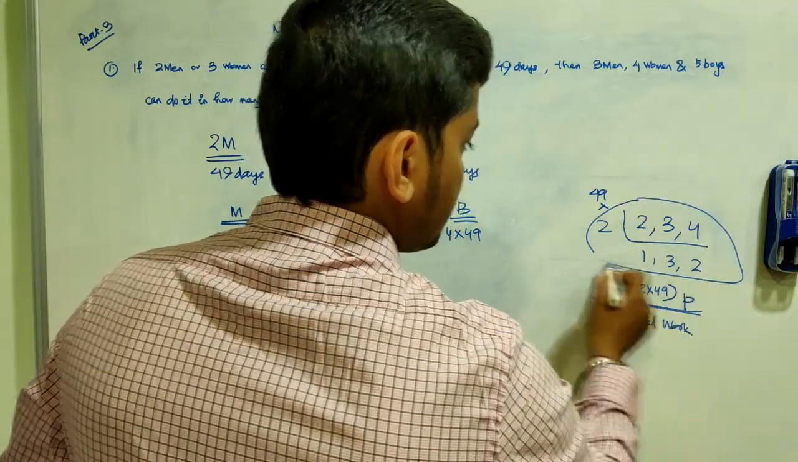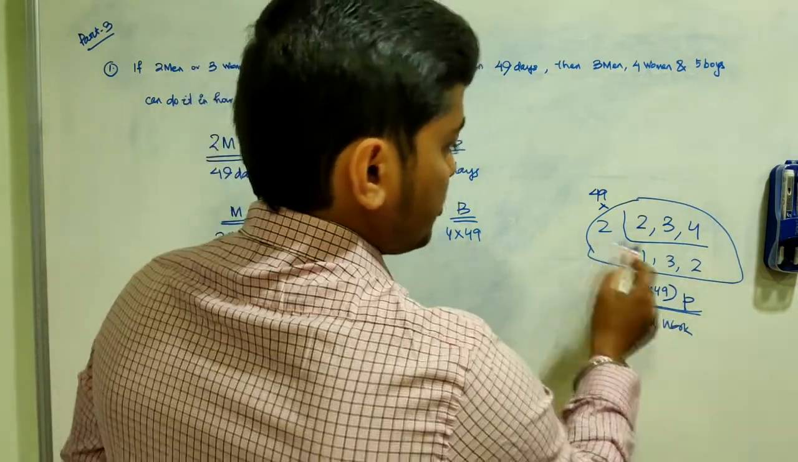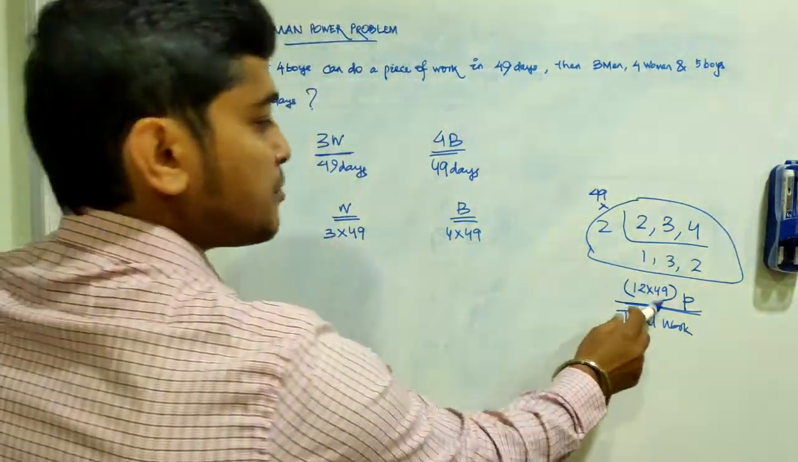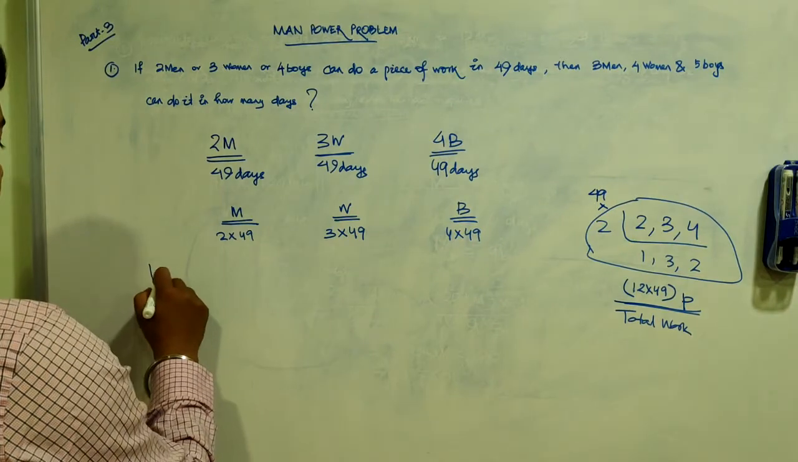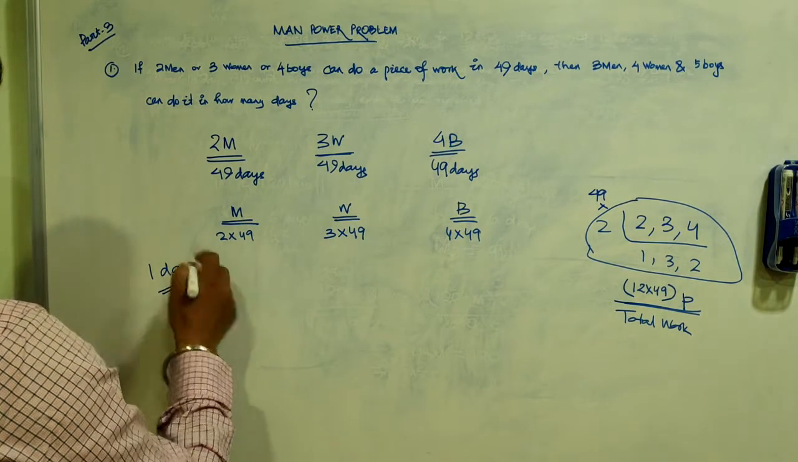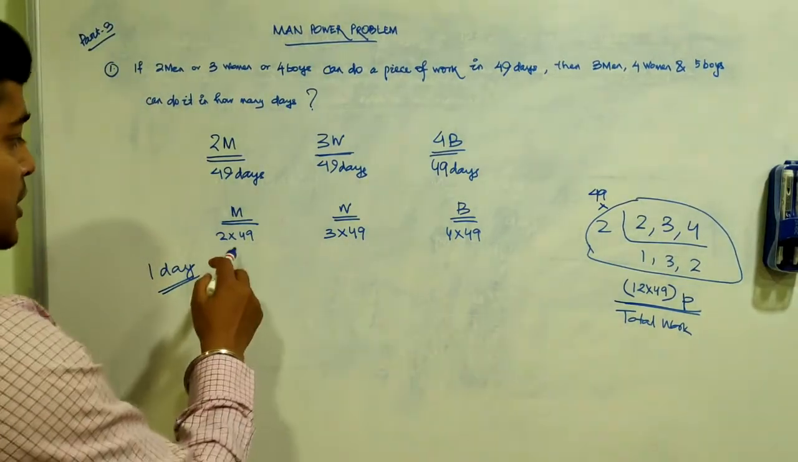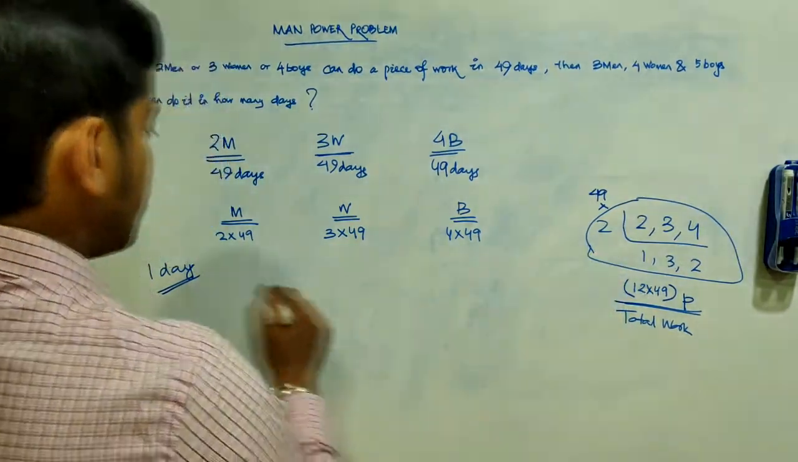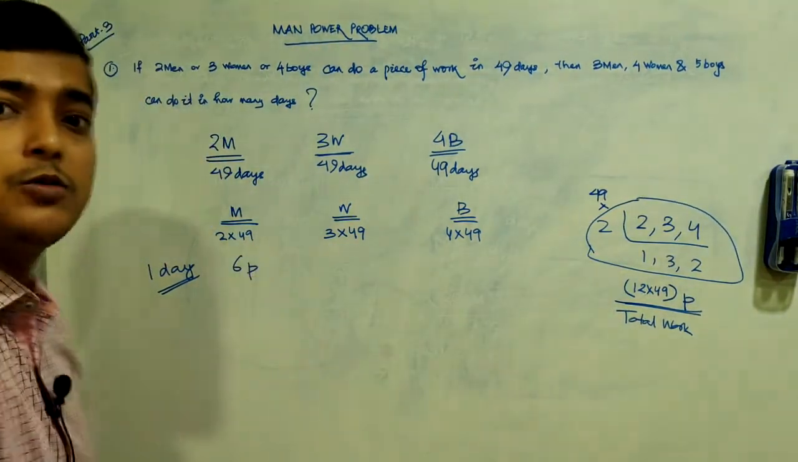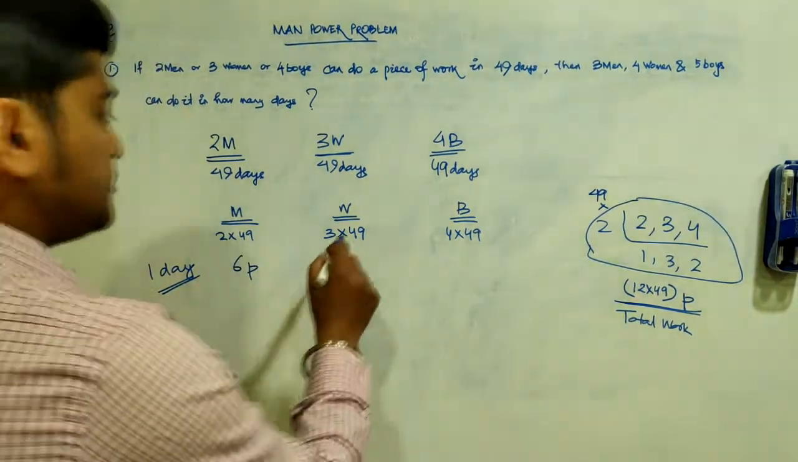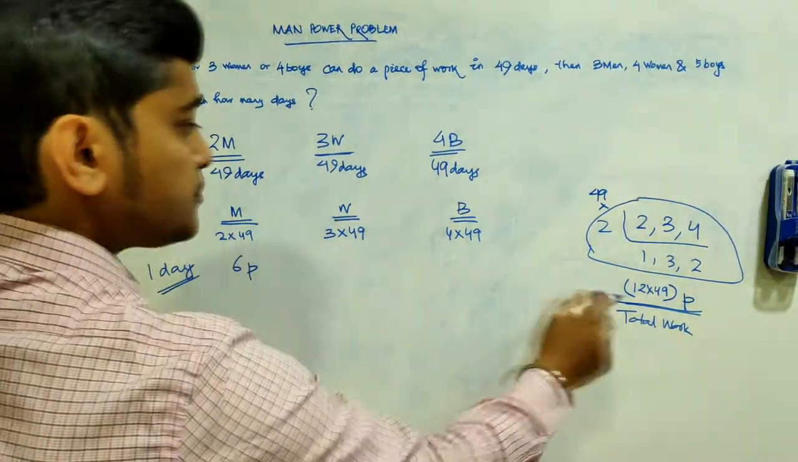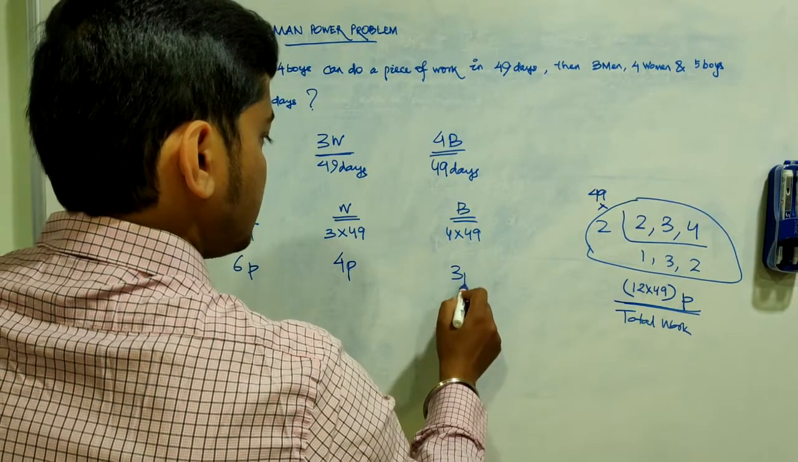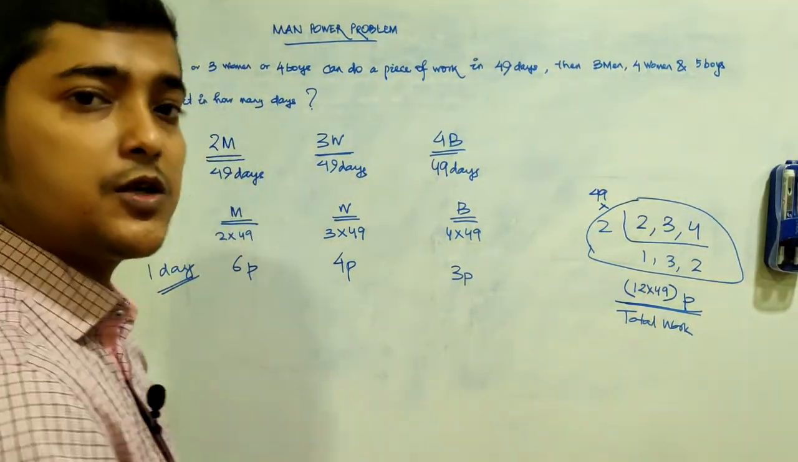Okay, so 12 into 49 parts is the total amount of work. We have solved similar questions earlier. In one day, if total work is 49 parts, for 2 into 49, that's 6 parts. 1 man could complete 6 parts of the work in one day. 1 woman can do 4 parts. 1 boy can do 3 parts of the work in one day.